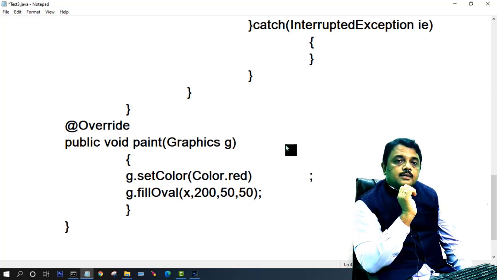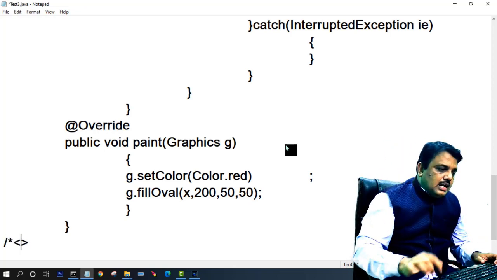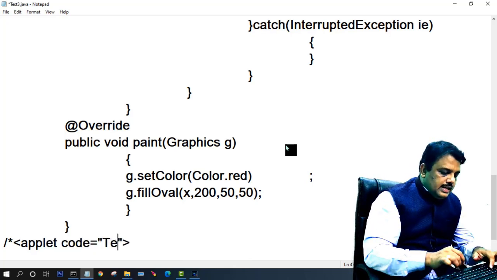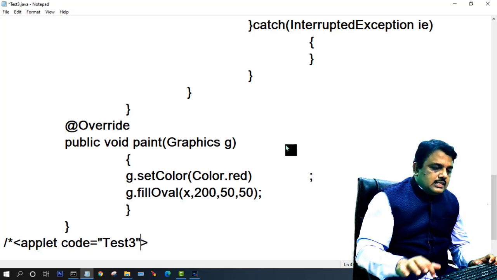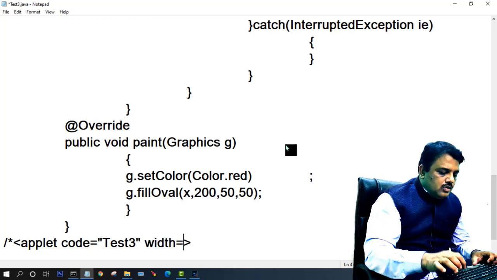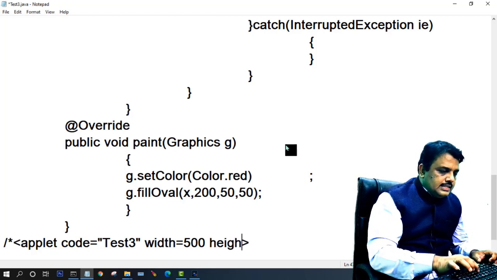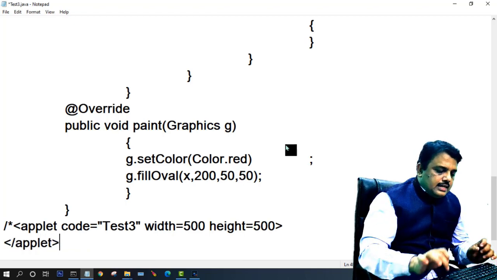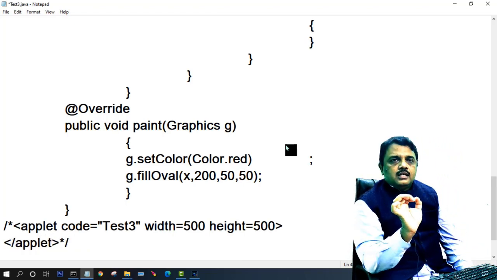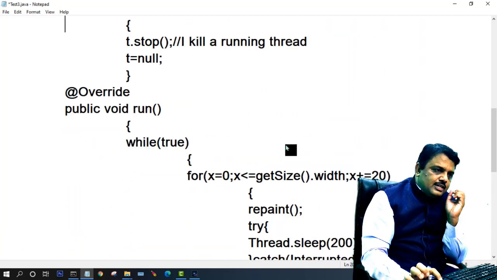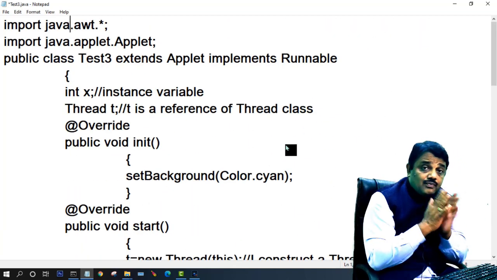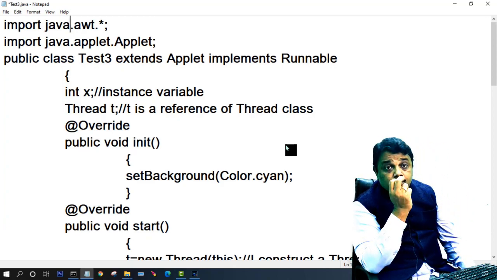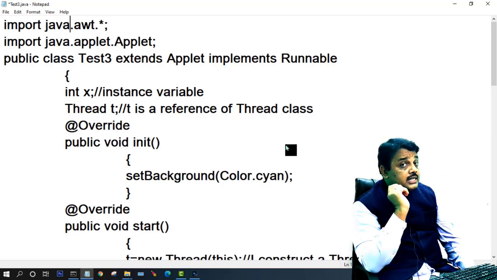It is a circle. Now I have to use the comment line, applet code equals, what is my next job? That is Test3, width equal to 500, height equal to 500. I end the applet tag. Over. You just show this program and tell that, sir, the Runnable interface is better than the Thread class because as Runnable is an interface, it supports multiple inheritance. That is the biggest advantage.